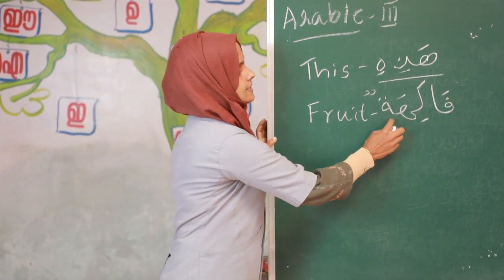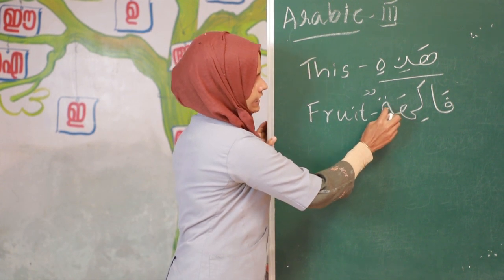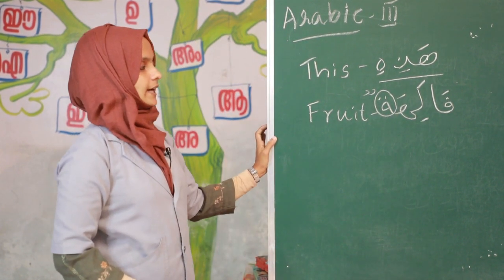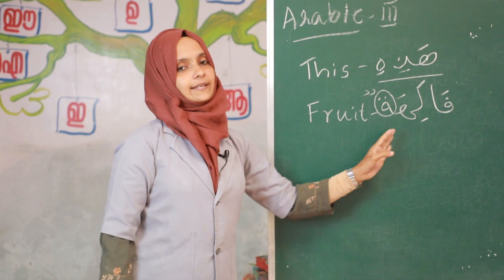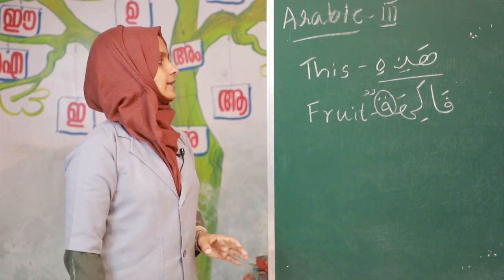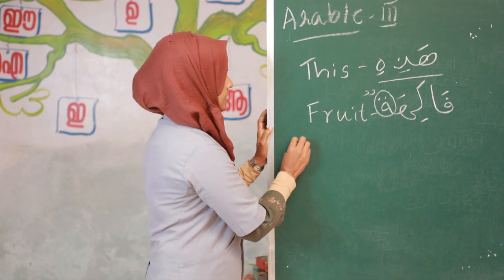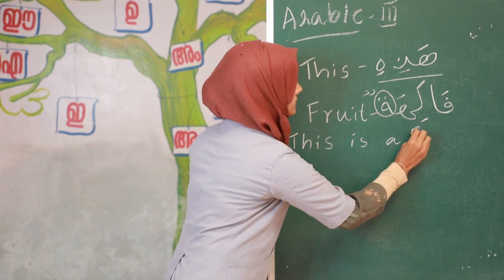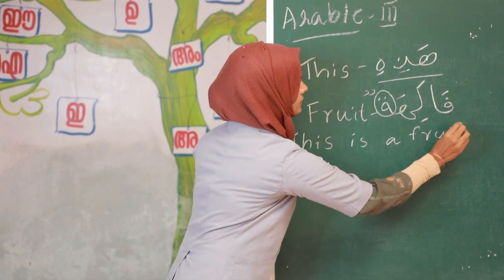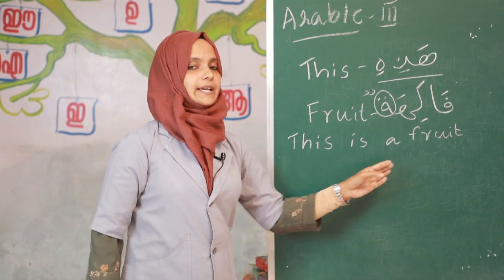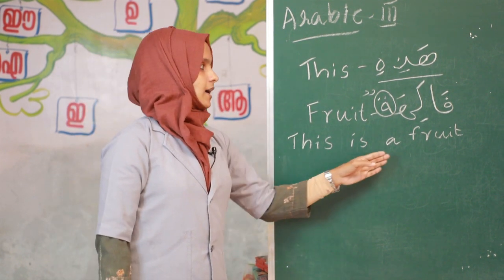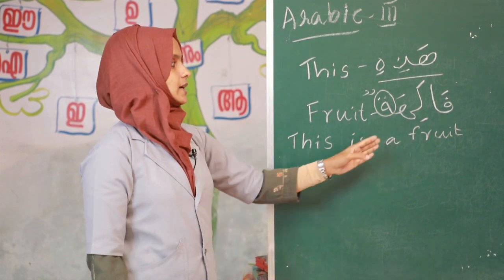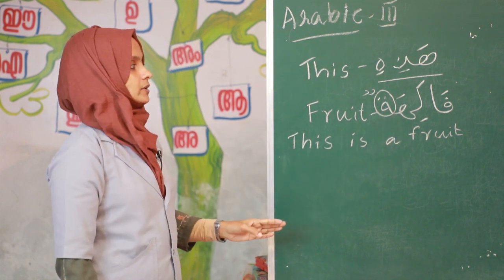The last letter is ta. Okay, clear? So it is a muannas word. This is a fruit. How to say in Arabic? Hadihi fakihatun.